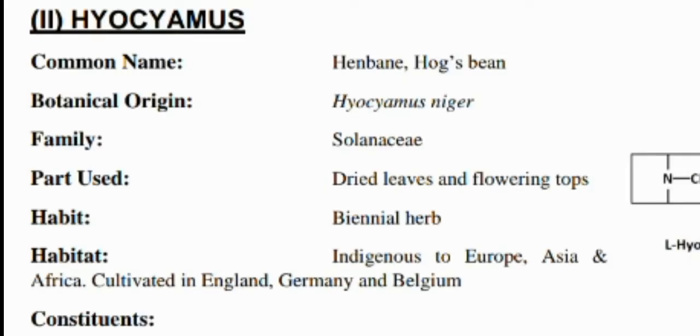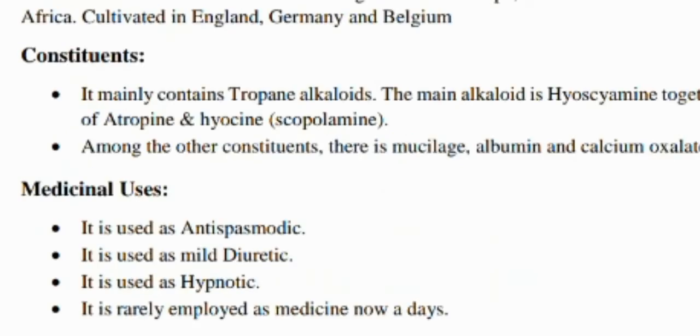Hyoscyamus is also known as henbane, hog's bean. Its botanical name is Hyoscyamus niger, and its family is also Solanaceae. The part used is also dried leaves and flowering tops, and its uses are as antispasmodic, diuretic, hypnotic, and it is employed as a medicine rarely nowadays.